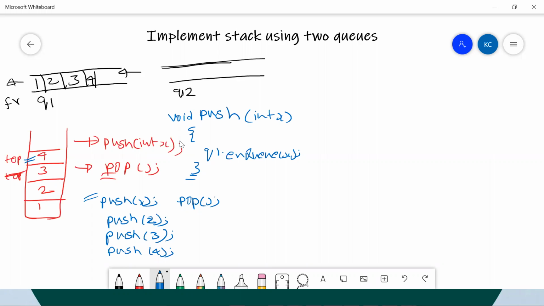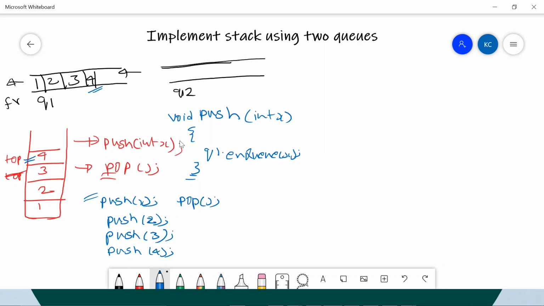But in our queue, we can remove an element only from the front, and we can only insert from the rear. So in that way, we do not have hold of this variable called 4, but we have to remove it. How should we remove it? If we think as a human thinks.